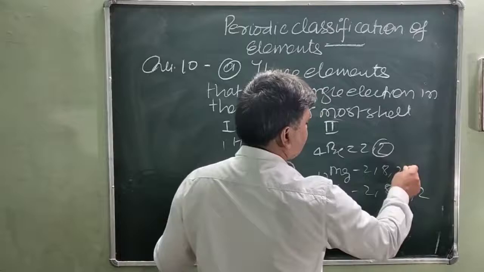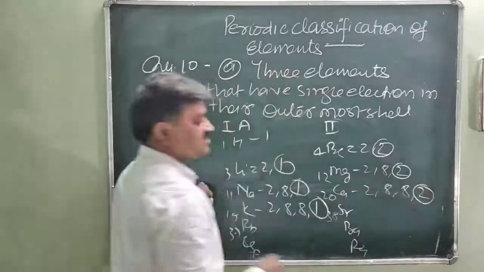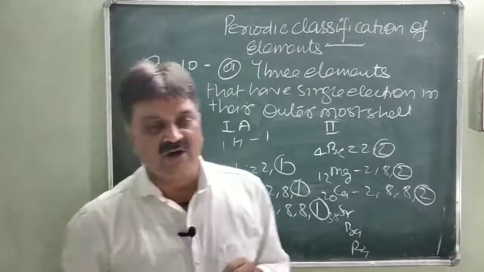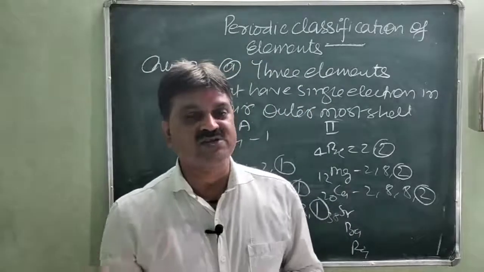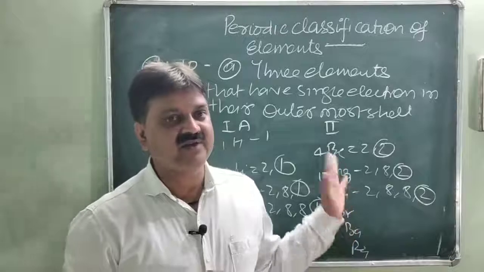So all the second group elements have 2 electrons in their outermost shells according to the electronic configuration.